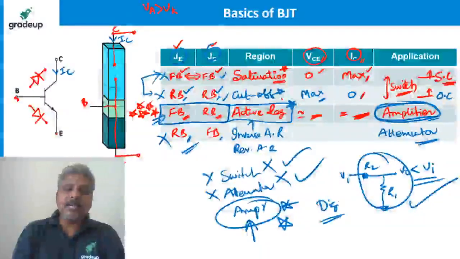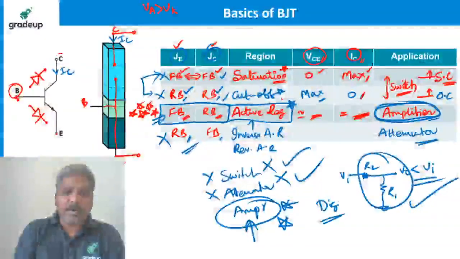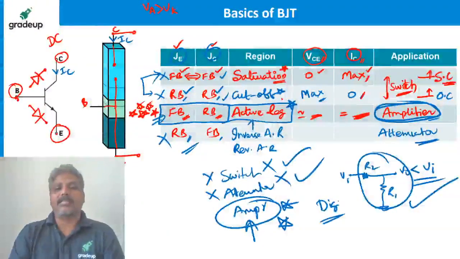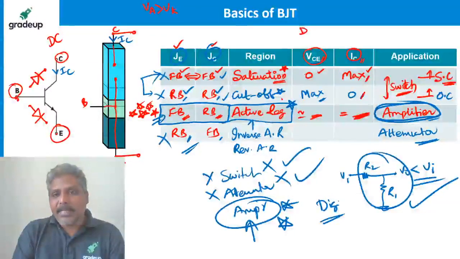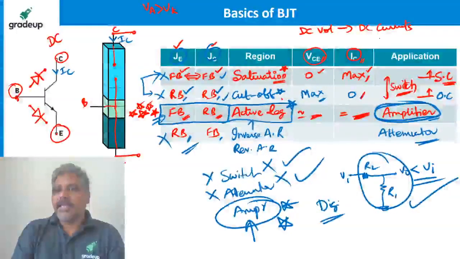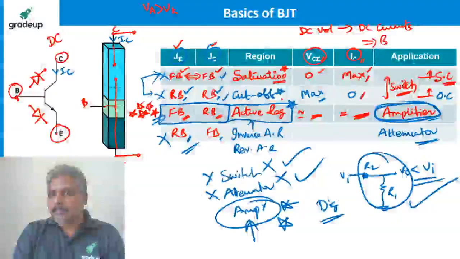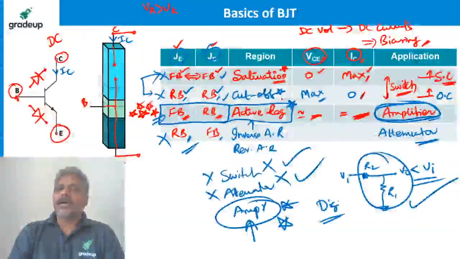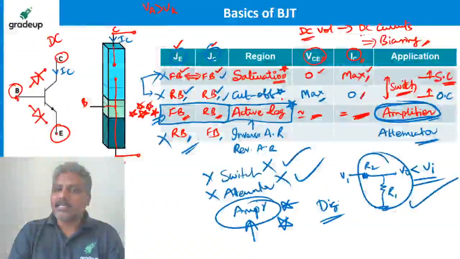It all depends on what you apply: DC voltages. Applying some DC voltages to get some DC currents is nothing but biasing.